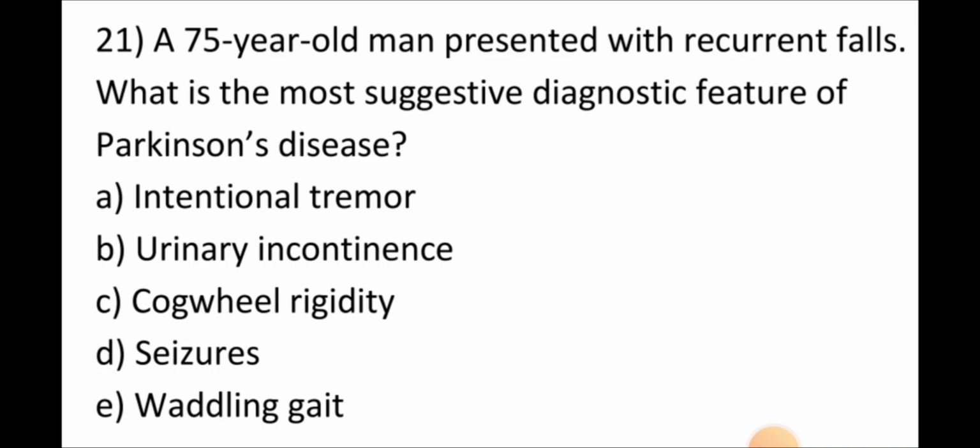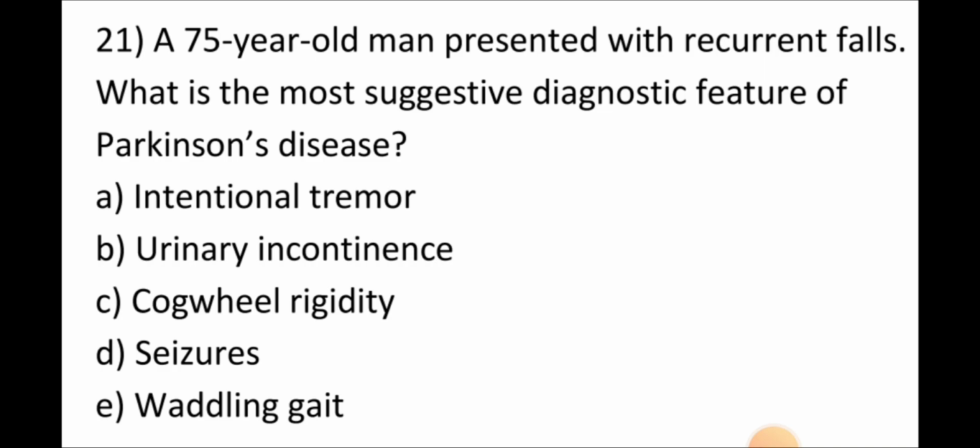Then let's look at another question. This question is not directly regarding the gait disorders, but let's look at this question. A 75-year-old man presented with recurrent falls. What is the most suggestive diagnostic feature of Parkinson's disease? This question is about Parkinson's disease. However, in the answers it is mentioned something about waddling gait as well in the answer E.